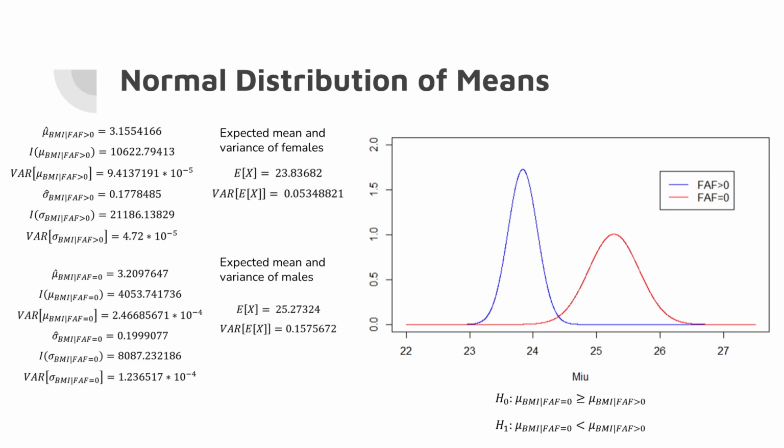Just like before, we calculated for each group the MLE for mu and sigma, the Fisher information, and the variance. Then we calculated the expected value for each group and the variance with the delta method. We then plotted this information and we got an overlapping. And based on this, we do not reject the null hypothesis.